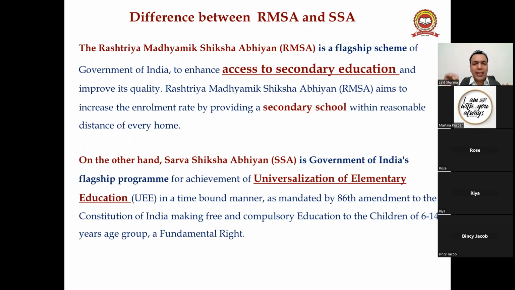RMSA aims to increase the enrollment rate by providing a secondary school within a reasonable distance of every home. And on the other hand, SSA is also a government scheme, time-bound, as mandated by the 86th Amendment to the Constitution of India, making free and compulsory education for all children in the age group of 6 to 14 a fundamental right.